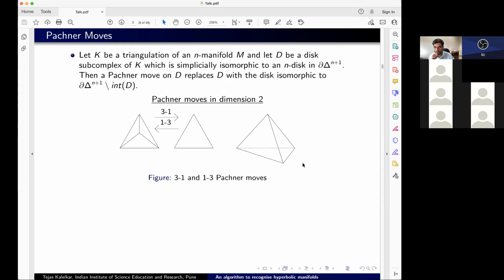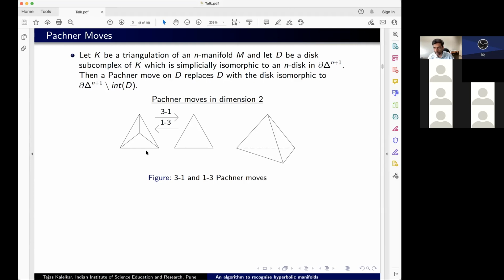Okay. Yeah. So these Pachner moves are very local combinatorial changes that you're making to the triangulation. So this is what I want to get to. Okay, so in dimension 2, what this definition says is you look at the bottom of this three-dimensional simplex, that is just one triangle. And if you look at the disk on the top, that is three triangles. So basically, one of the possible two-dimensional Pachner moves is where you replace one triangle with three of them.